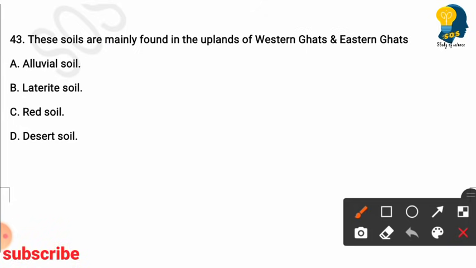Next question. These soils are mainly found in uplands of Western Ghats and Eastern Ghats. Options are alluvial soil, laterite soil, red soil, desert soil. So here the right answer is option B. Laterite soil is mainly found in the uplands of Western Ghats and also the Eastern Ghats.